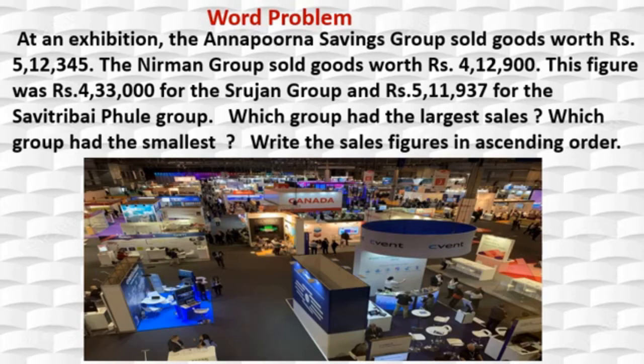Now the question asked is, which group had the largest sale? We have to find out. Okay, the second question is, which group had the smallest, means less sale. And the third question is, write the sales figures in ascending order. Okay, write the sale figures in ascending order. Okay, now we will go through.